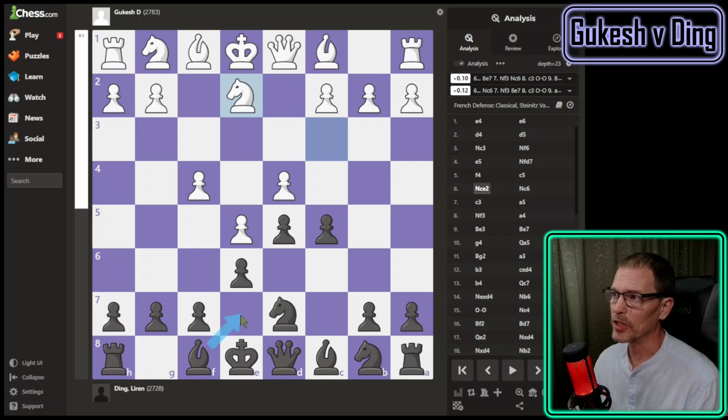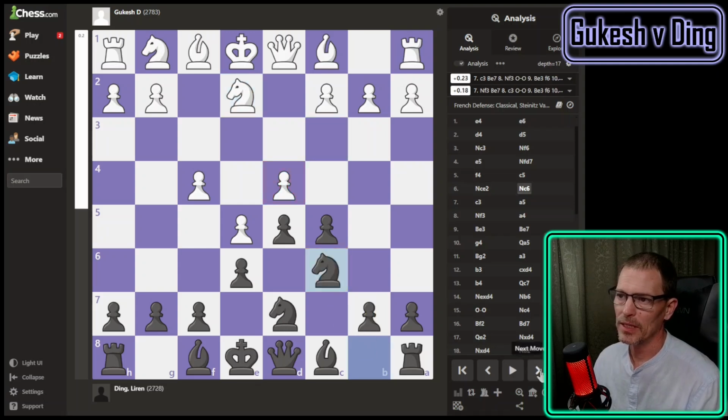The engine suggests bishop to e7 or knight to c6. I think knight to c6 would make sense. It's also one of the moves that I have been playing in the French defense. Again, not in this exact variation because I haven't seen that, but this makes sense. I do that a lot. It helps to put pressure on the d-pawn, among other things. Okay, so that makes sense. That's what Liren played. I would probably expect a c3 here, or the knight to f3 since he didn't play it earlier. And Gukesh played c3, makes sense.